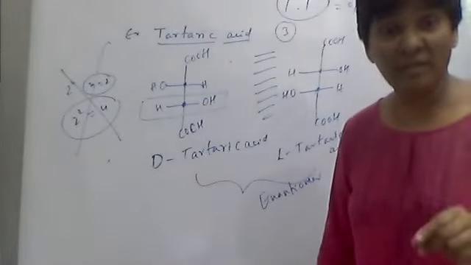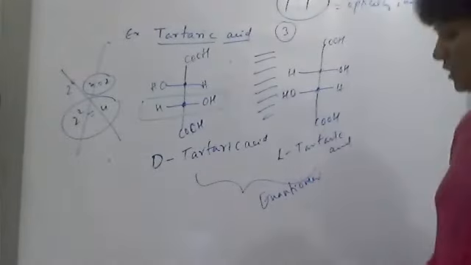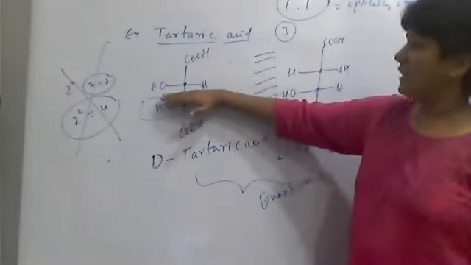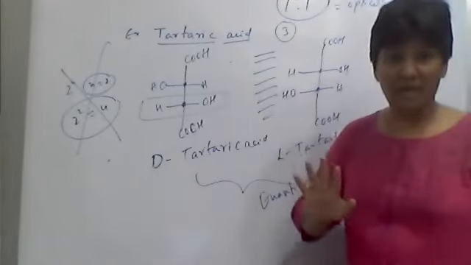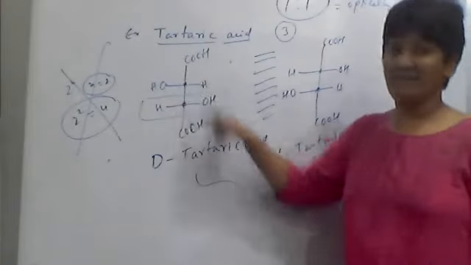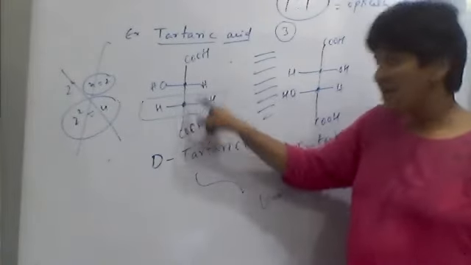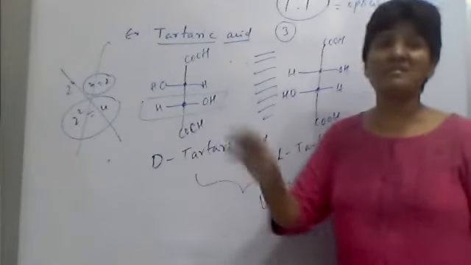Not this tartaric acid or tartaric acid like molecules. Why? Because if you observe here, the first chiral center means second carbon and third carbon, both are chiral carbons, but identical. Both are same because whatever groups are attached to the second carbon, same groups are attached to the third carbon also. So both chiral centers are same.